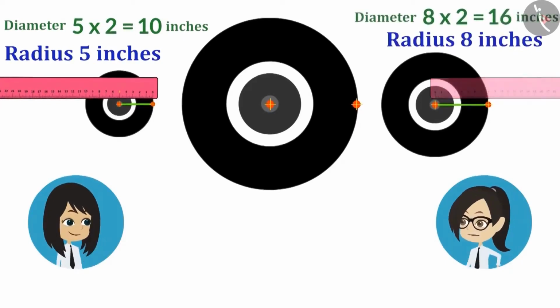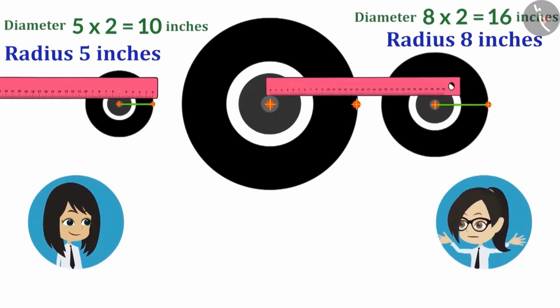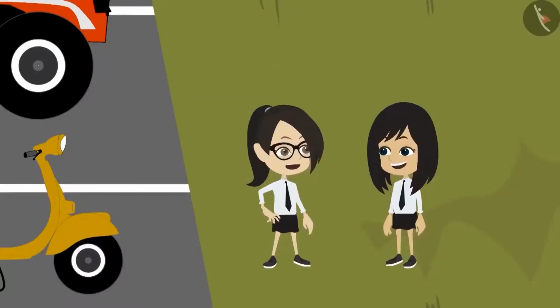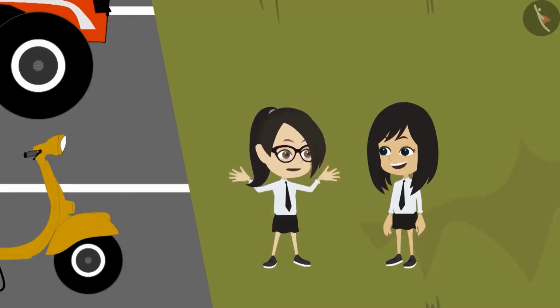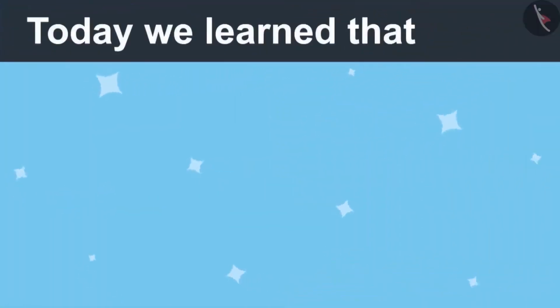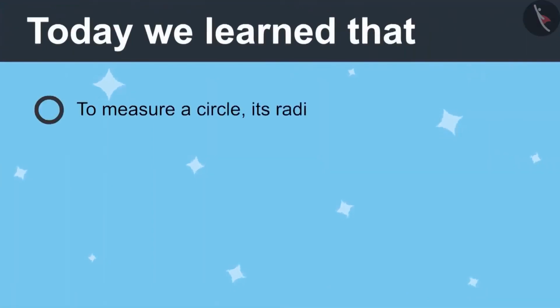And now it's the turn of the largest wheel of the tractor. Its radius is 15 inches. This means its diameter is 30 inches. We took the measurement of all the wheels and now let us tell sir. Let's go. Today we learned to measure a circle, its radius is measured.